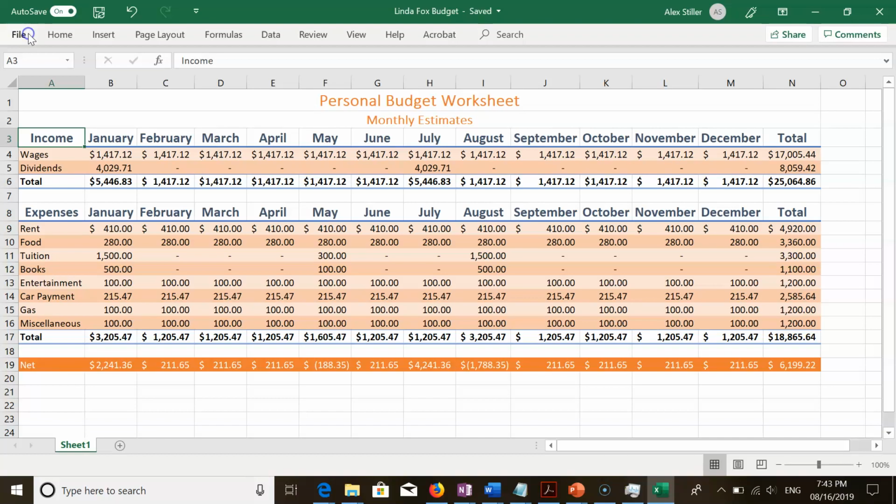So to save this, if you save it to OneDrive, the autosave might be on, in which case there's no need to do anything. You can just see that it's saved up here. Otherwise, just simply click File, Save.